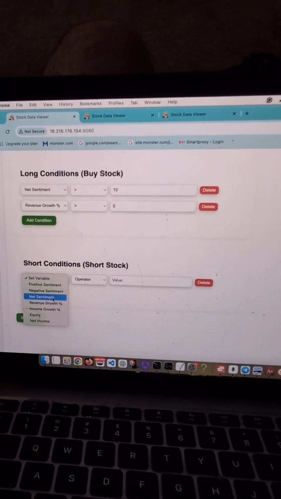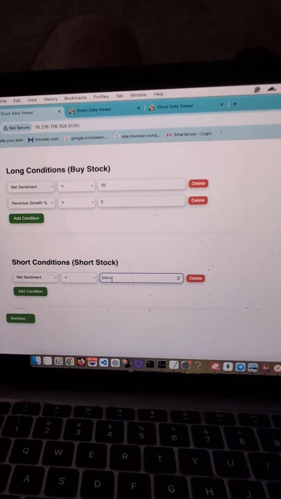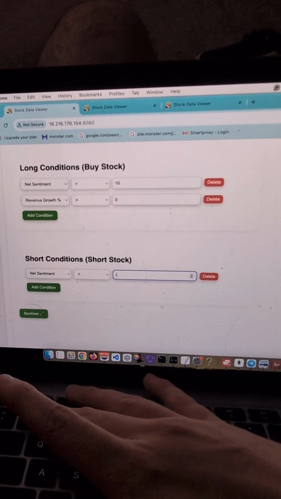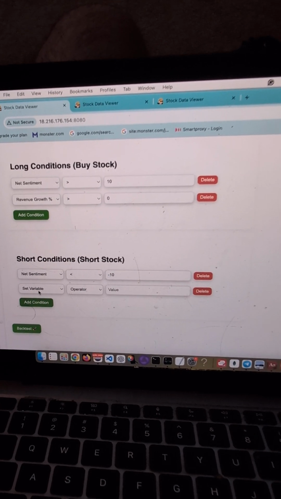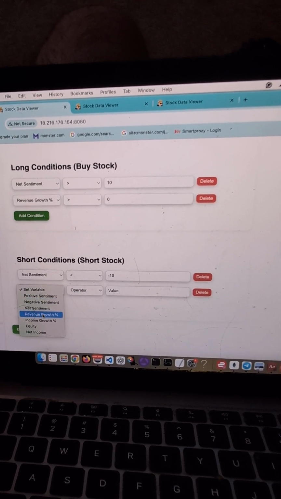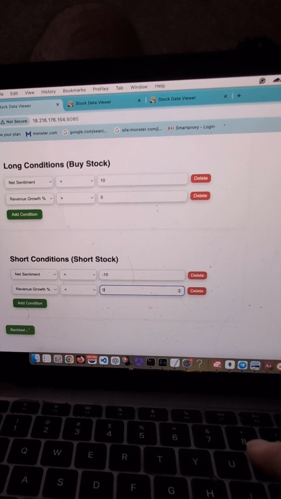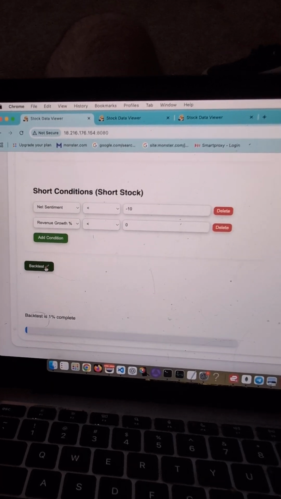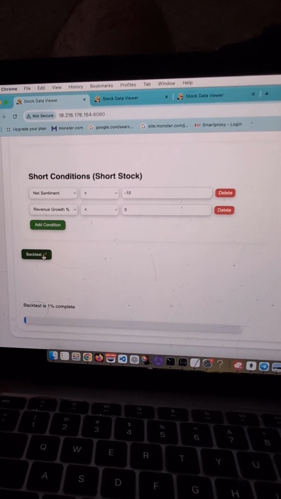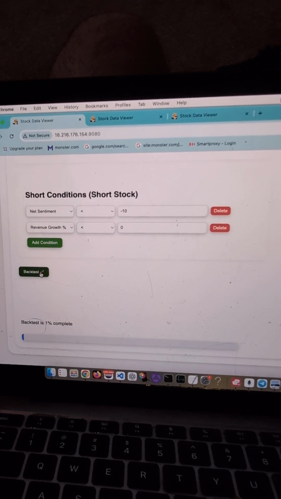Now we'll add the short conditions. Net sentiment is less than negative 10. And then revenue growth is less than 0. And then over here we'll click backtest. And as you can see, there's a progress bar at the bottom that tells us how far into the backtest we are.